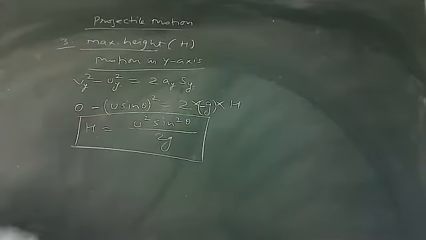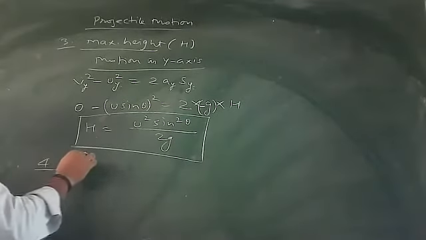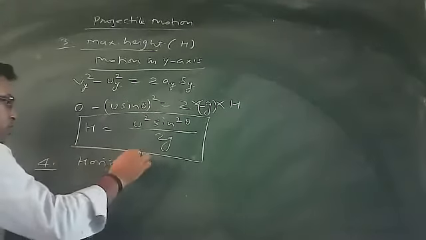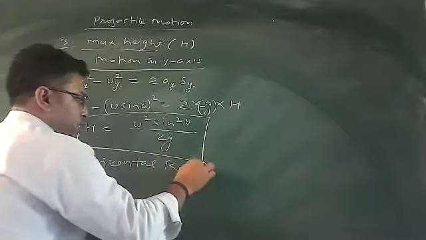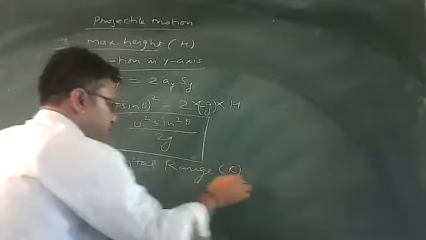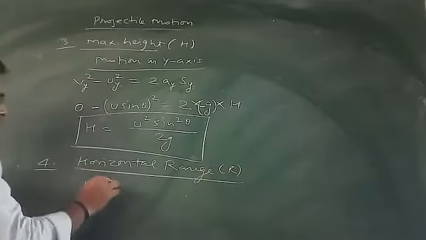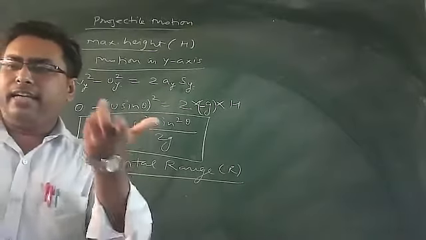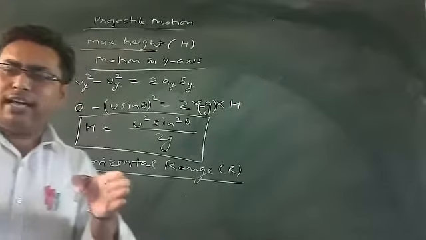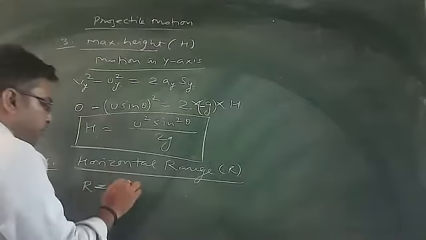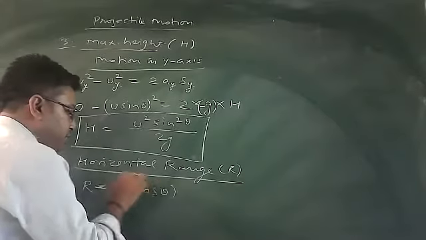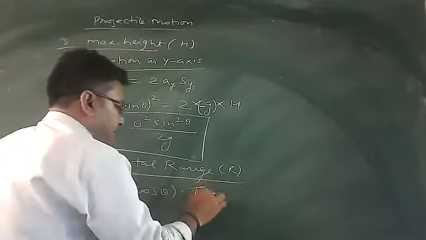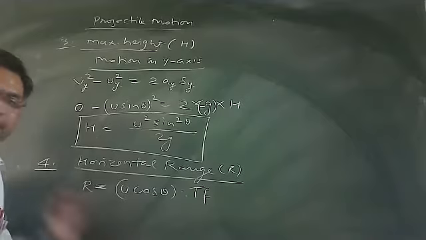And in continuation, if I calculate the horizontal range, that is capital R, what is the horizontal range? Horizontal range will be the product of horizontal velocity and time of flight, because in the horizontal direction there is no acceleration. My horizontal velocity is u cos theta and it is multiplied by time of flight. Time of flight we have already calculated.